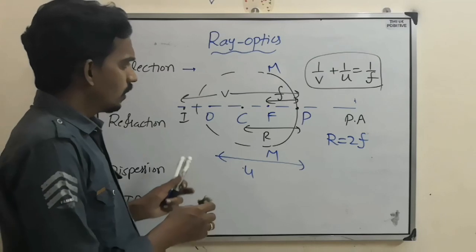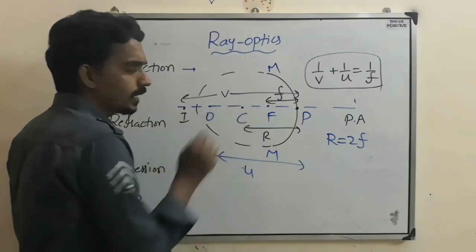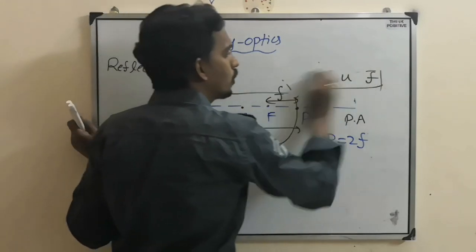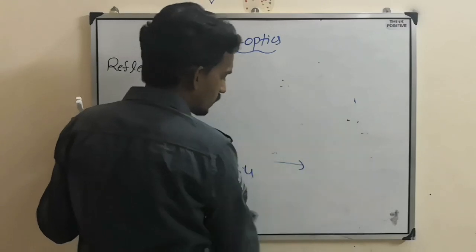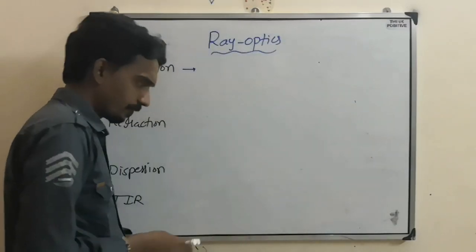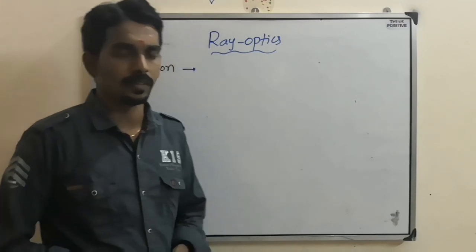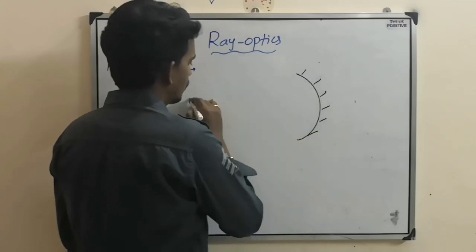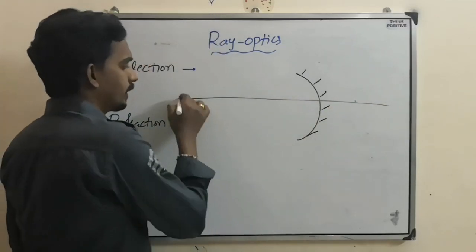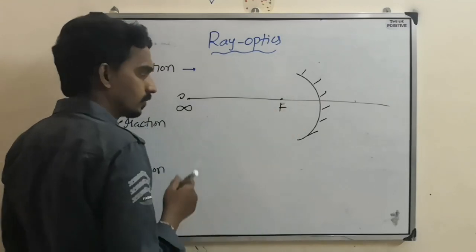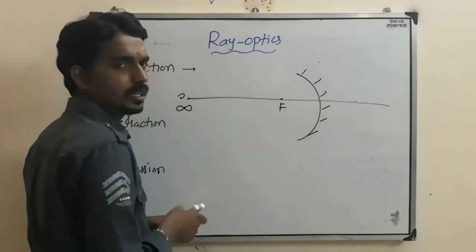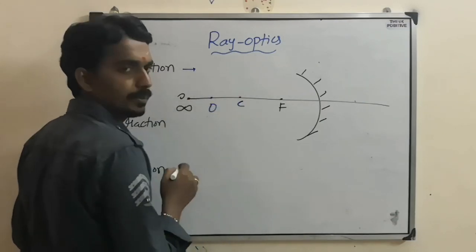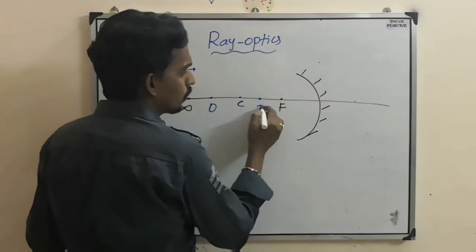Now here, one question always arises: where the object is, suppose the object is placed here, where will the image form? That is one of the important things we need to understand. Let us try to understand that. In case of object and image position, first consider a concave mirror. When the object is at infinity, the image forms at the focus. Now you slowly move the object towards the mirror. From infinity to center, anywhere in between you keep it, the image will form between center and focus.